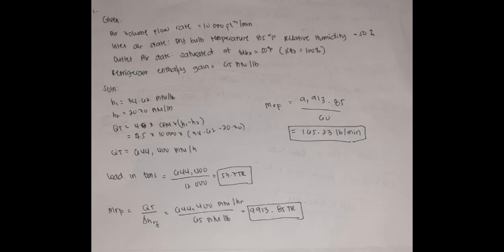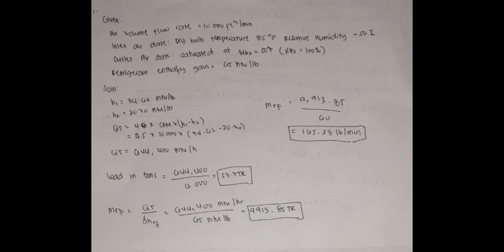So the solution is we have H1 equal to 34.62 BTU per pound and H2 equal to 20.30 BTU per pound. To solve for QT, we have the formula 4.5 times CFM times delta H. So plug in the givens: 4.5 times 10,000 times 34.62 minus 20.30. Calculate it and you get 644,400 BTU per hour.